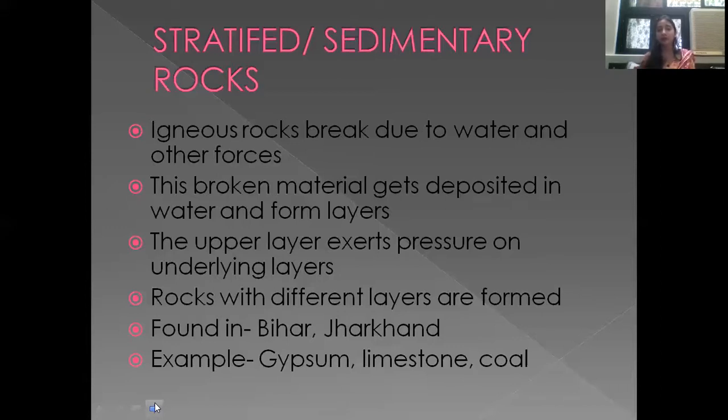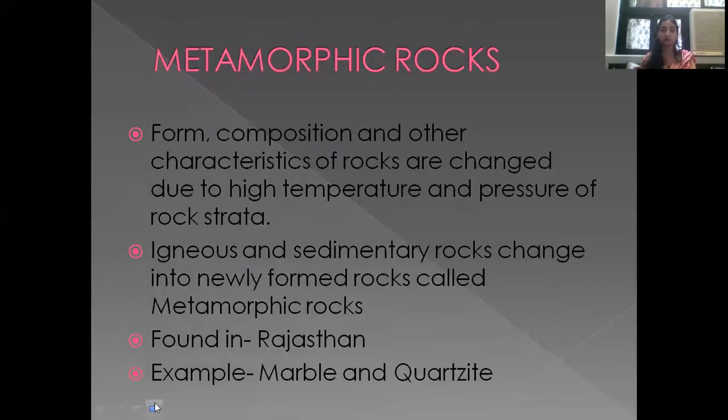And when these layers are formed, the upper layer exerts a pressure on the rocks in the lower layers. The topmost layer exerts pressure on the layers below. Because of this pressure, new rocks with different layers are formed. If you see those rocks, you can see different layers on them. These rocks are usually found in Bihar and Jharkhand. Examples are gypsum, limestone and coal.